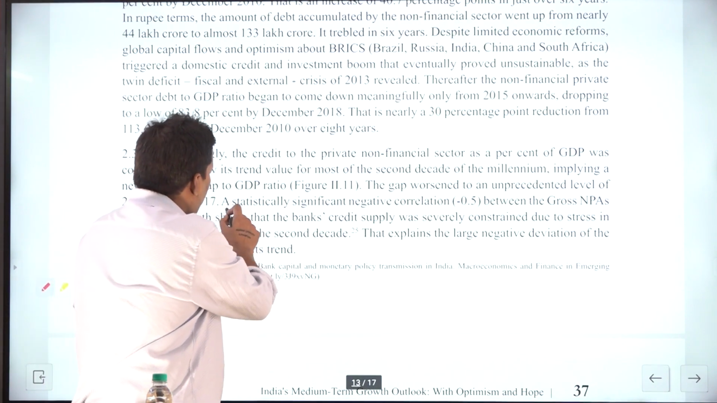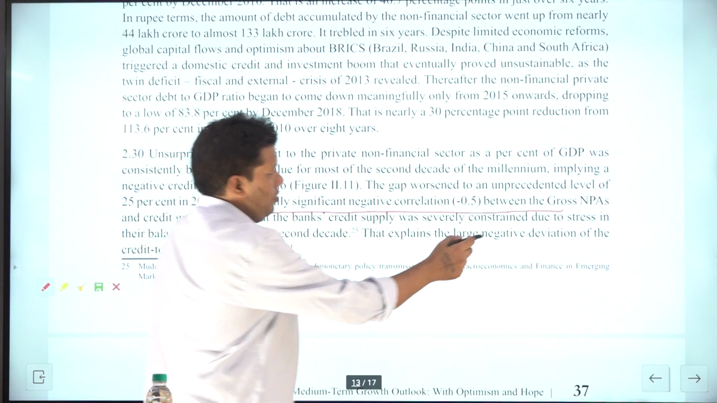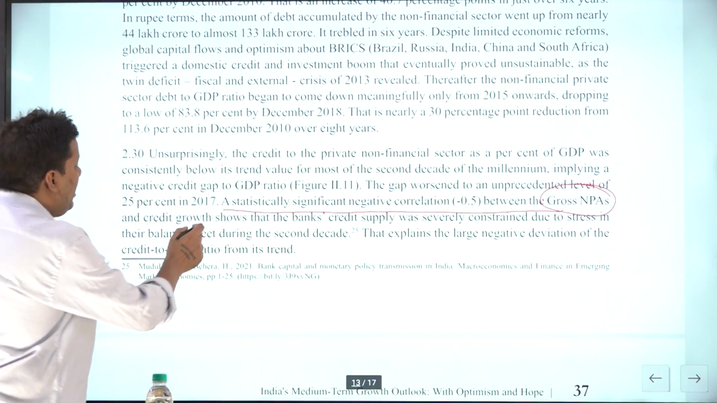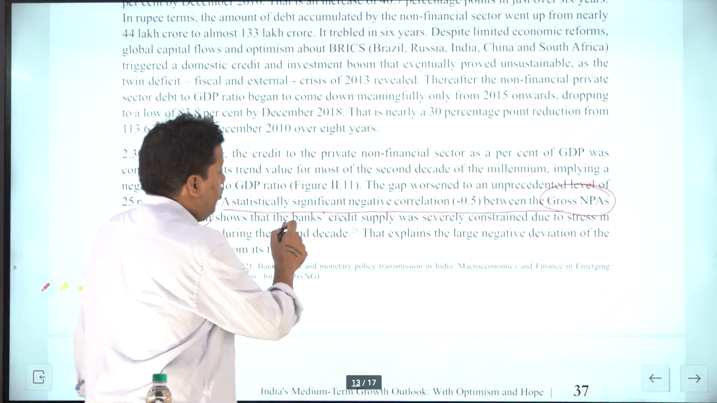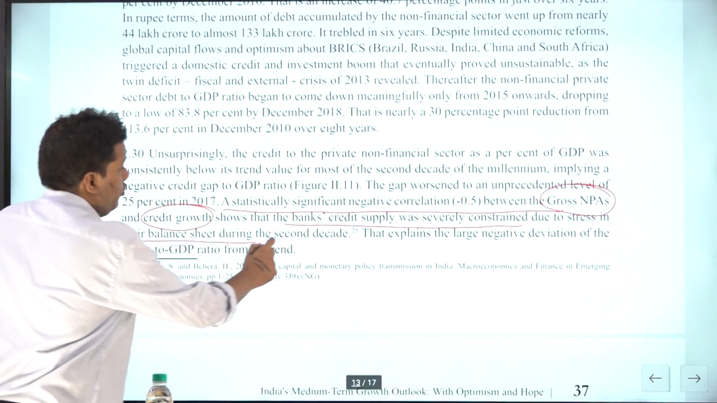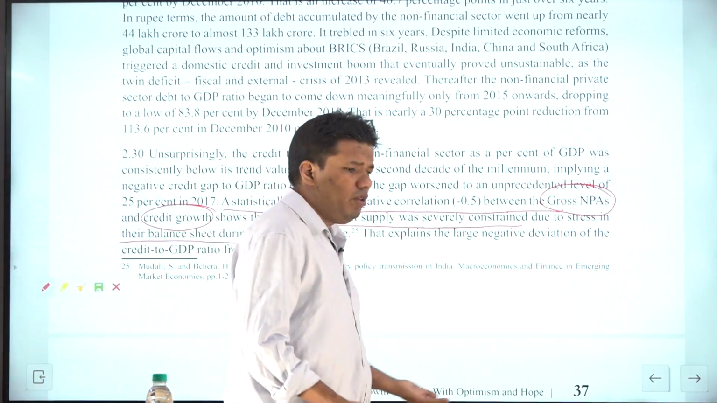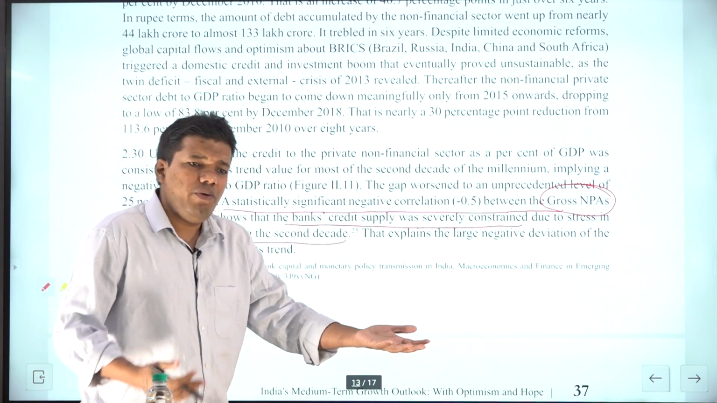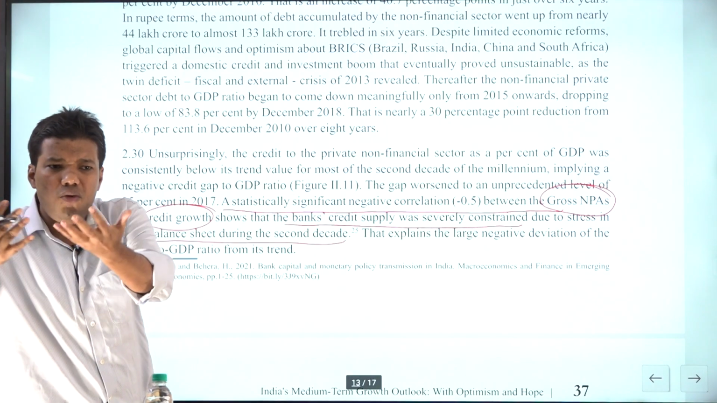Now they are saying a statistically significant negative correlation between the gross NPAs, you know what NPA is, and credit growth shows that the banks' credit supply was severely constrained due to stress in their balance sheet during the second decade. Twin balance sheet problem, you must be knowing it. What was there? Banks were also in trouble. They were facing lots of NPAs, and the corporations were also highly leveraged.